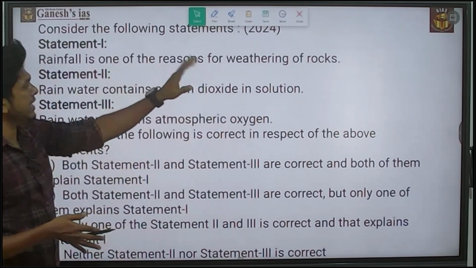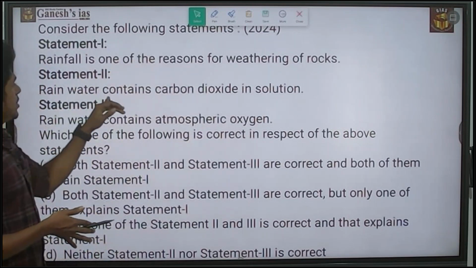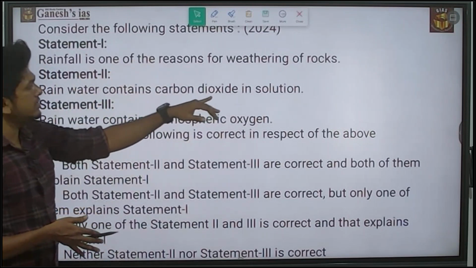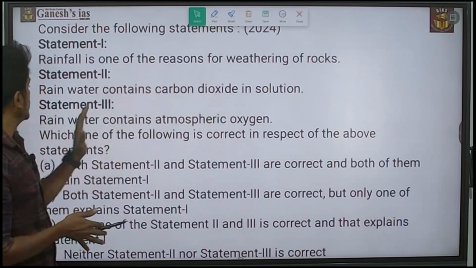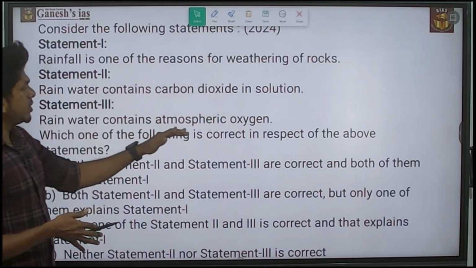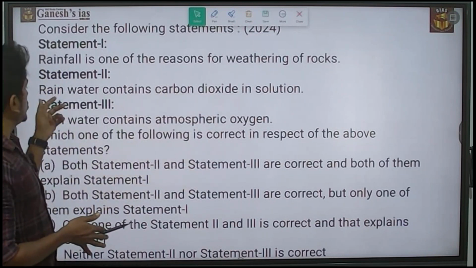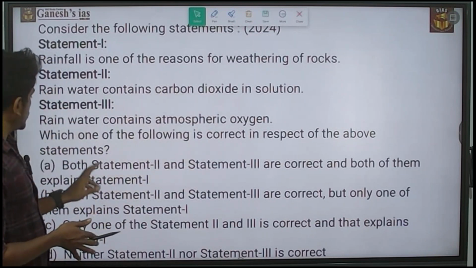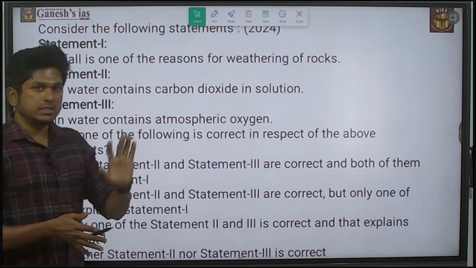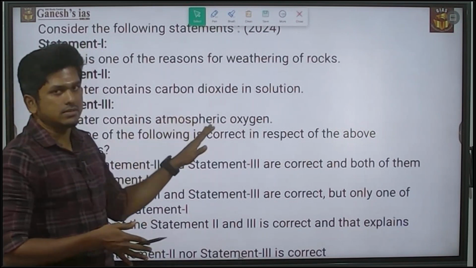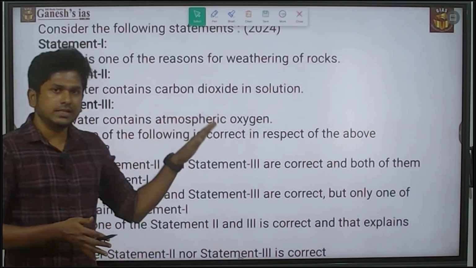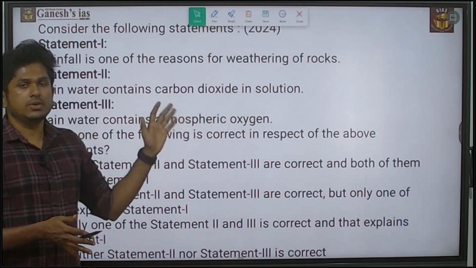So the first statement is actually right. The rainwater contains carbon dioxide in solution. That is true. The rainwater contains atmospheric oxygen. That is also true. So both statements 2 and 3 explain statement 1. So the answer is A. This part of the question is very easy. It is purely an NCERT based question, which you can easily answer.